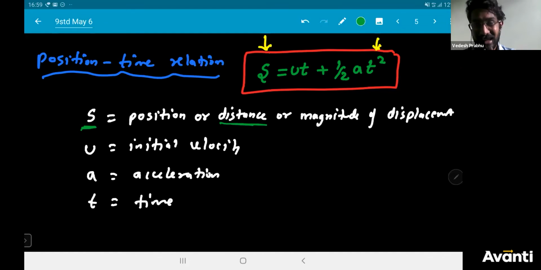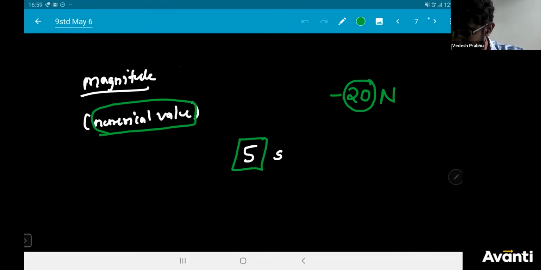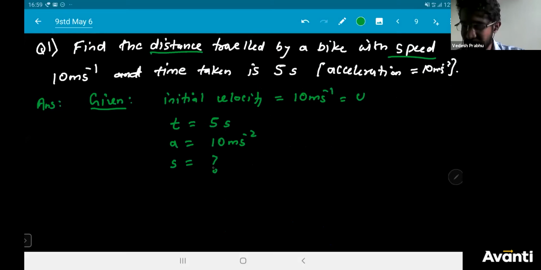S is not for speed. S is for distance or position or magnitude of displacement. Keep it in your mind. Do not ever get confused. So I'm going to write it here: s is equal to question mark, because that is what we should find.